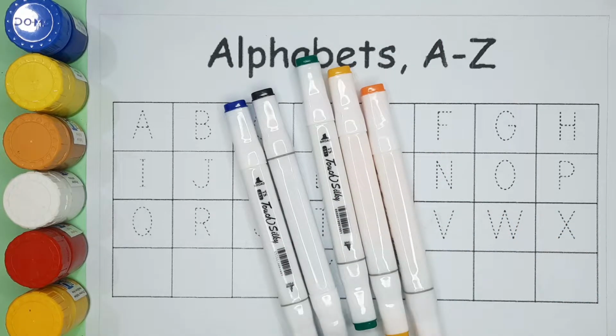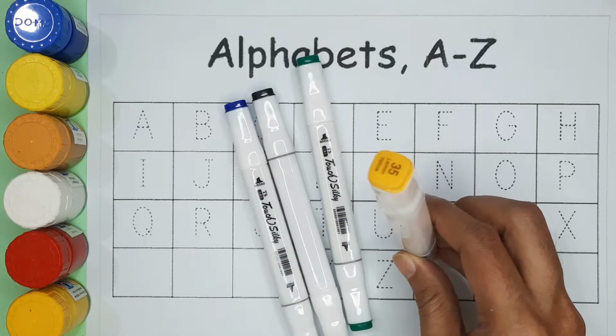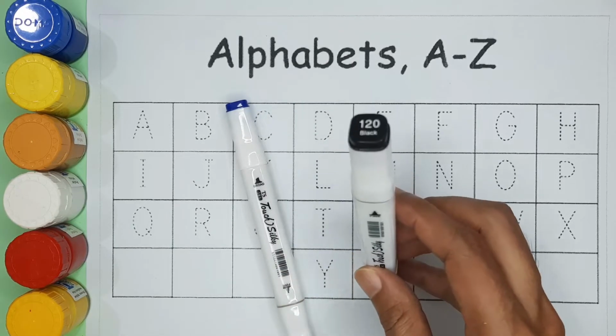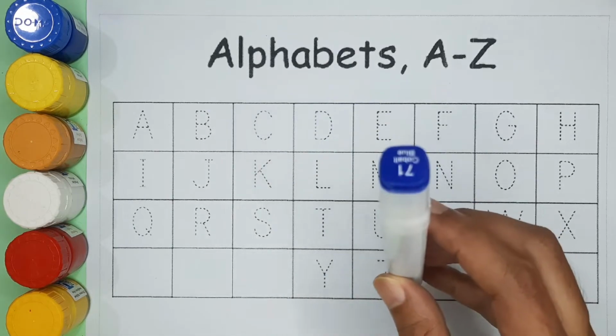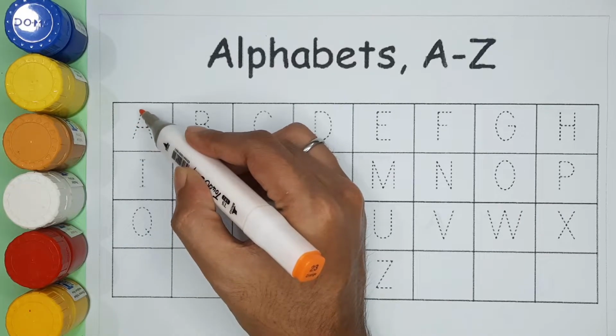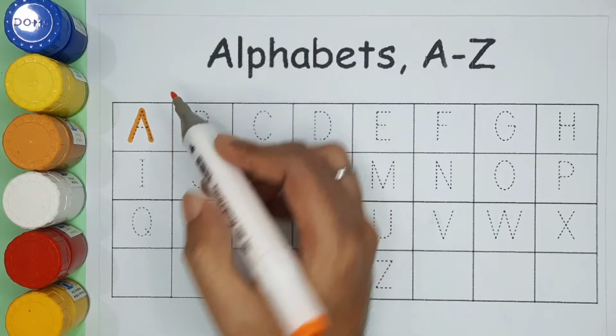Purple color, orange color, yellow color, green color, black color, blue color, orange color. A. A for apple.